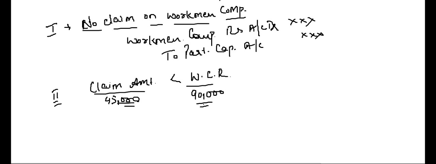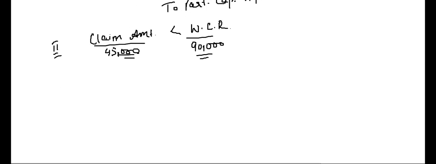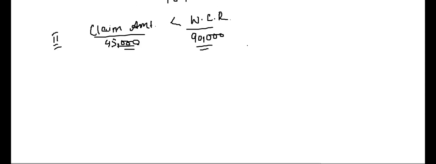You have created a reserve of 90,000. During the year there is a casualty to one of your workers. For that the claim amount on workman compensation is 45,000. There is an expense of 45,000 on that worker's loss.